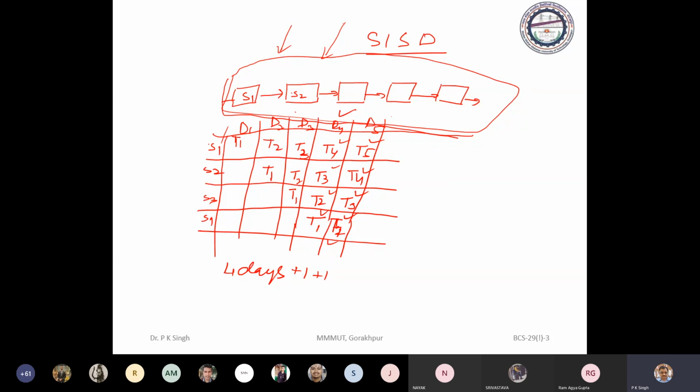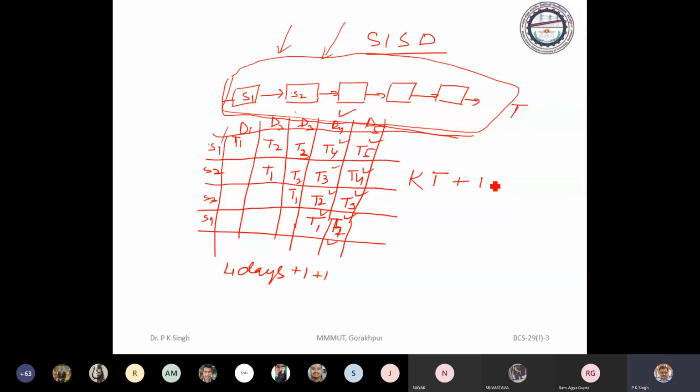The characteristic of a pipeline: the first task will take the duration needed to go through each and every unit. Suppose you have 5 units or k units, you need k time, and after then on each, suppose a task is performed in t time, so kt for the first, and for the remaining, 1t each.